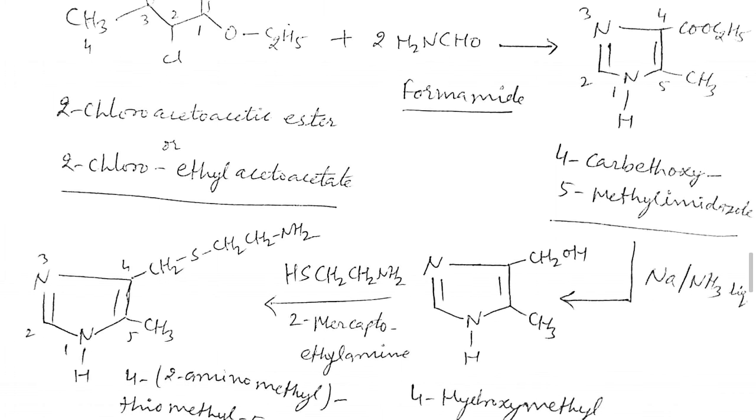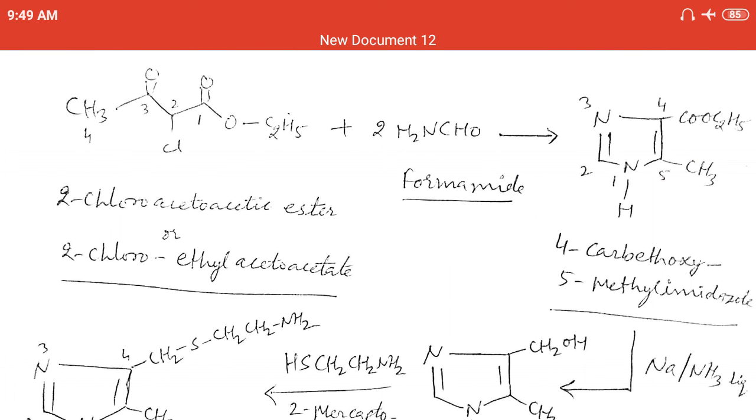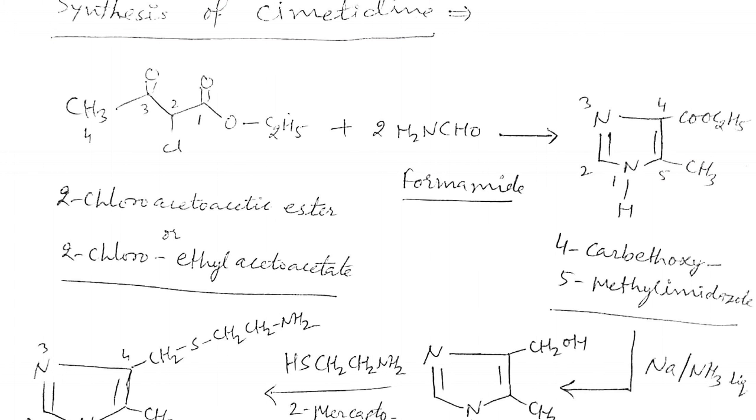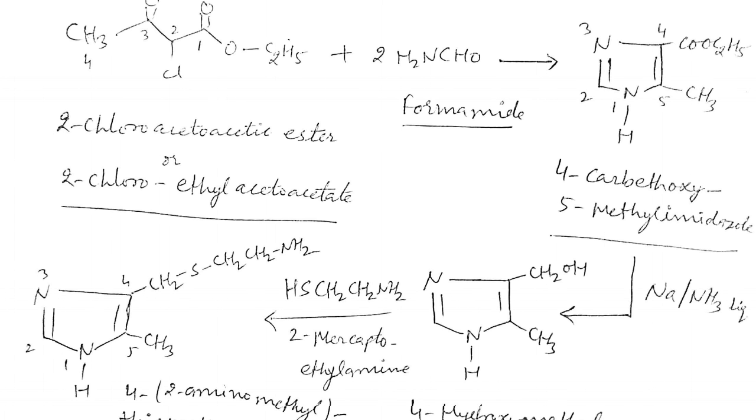Now, second step, what happened? Because of this ester moiety present at the 4th position, it has to be converted into the hydroxy moiety. So we have to take a reducing agent. The reducing agent is sodium and liquid ammonia. With sodium and liquid ammonia, this ester group at position number 4 will be converted into the hydroxyl group. Okay, so that is the compound.